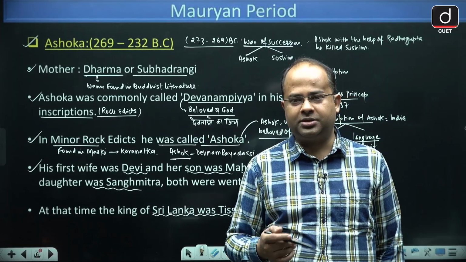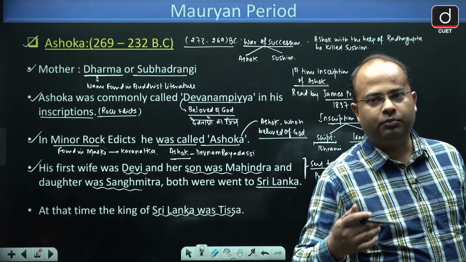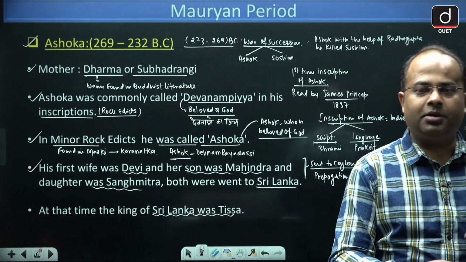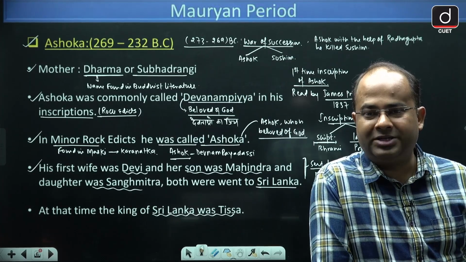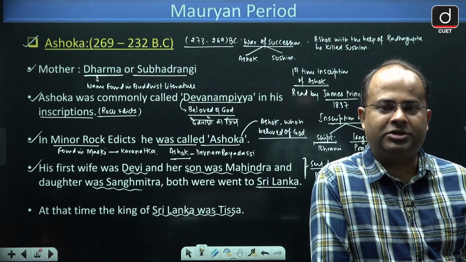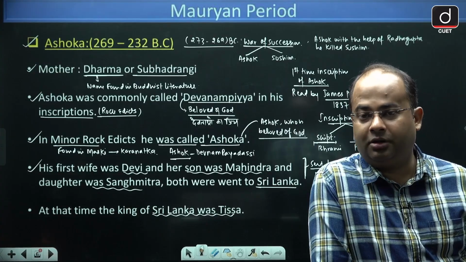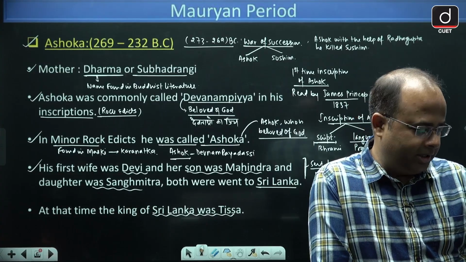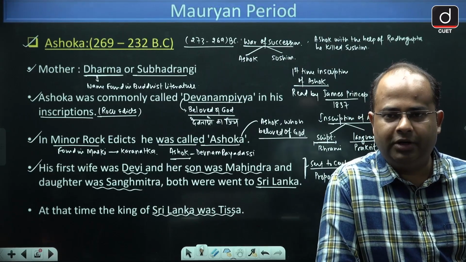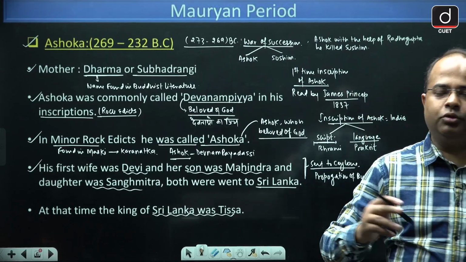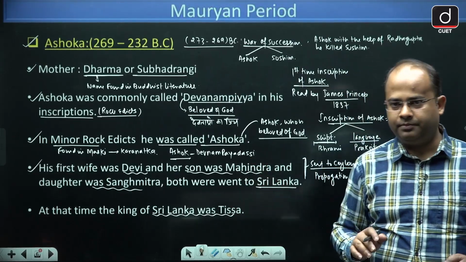Therefore, the harmonious relation between Ashok and Tissa developed due to Buddhism. So Buddhism became the international religion of India, the first religion that went outside India. It went outside India through Mahendra and Sanghamitra, and that was decided in the third Buddhist council held around 250 BC, that Buddhism will be promoted and Buddhist missionaries will be sent to different parts of the world to promote Buddhism.